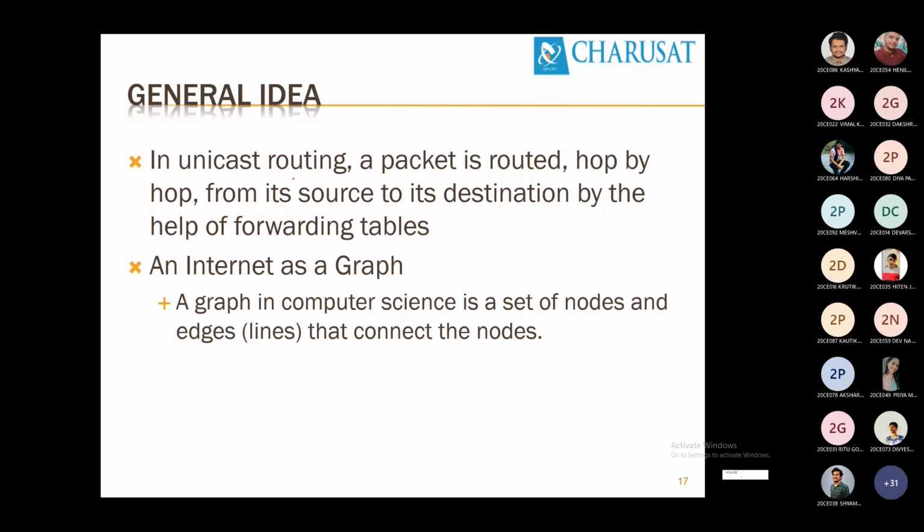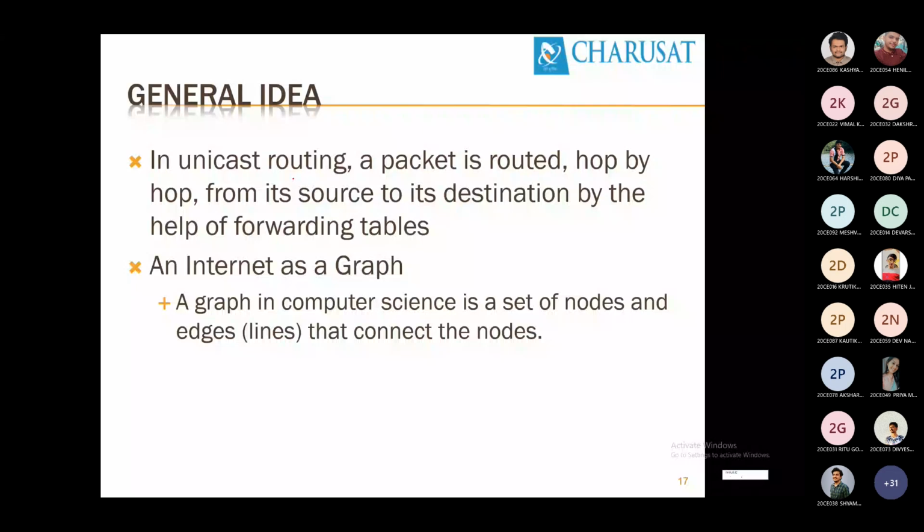The first one is distance vector, the second one is link state. Distance vector, and link state routing algorithms.